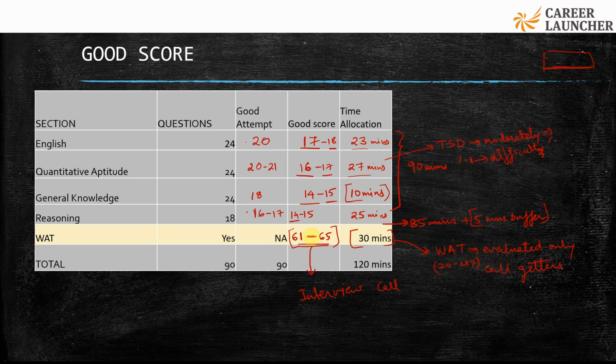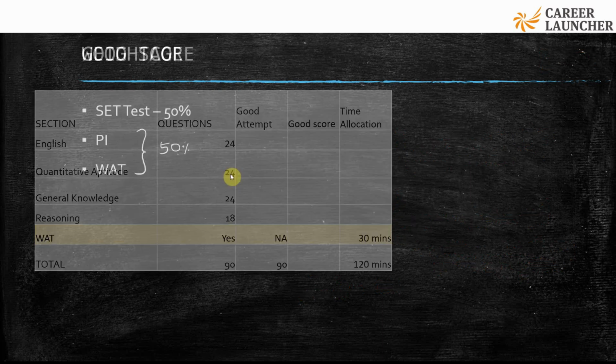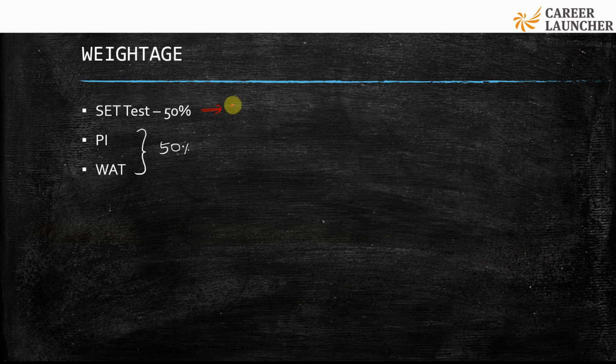Plus the other important thing was, don't just restrict yourself to a cutoff score. Try to maximize your score, because this has an overall weightage in your admission process. Okay, so 50% is for your MCQ test, around 20 to 25% would be for the written ability test, and around 25 to 30% would be for the personal interview process. So we'll take care of this.